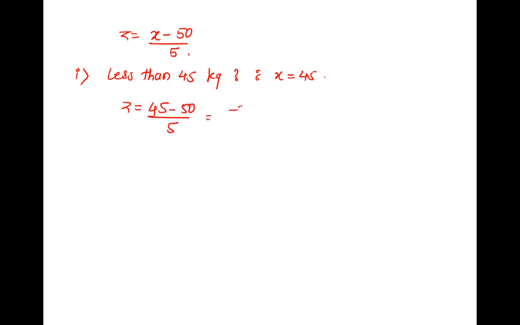So we'll go with the first question, that is less than 45 kgs. So what is X here? 45. Right. X is here 45. So we can put X here as 45 and we'll solve for Z. So 45 minus 50 by 5. Minus 5 by 5. Minus 1. Right. So Z is minus 1.